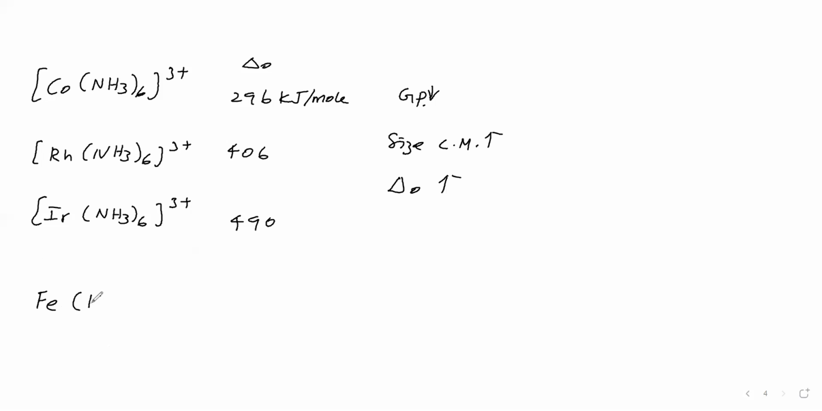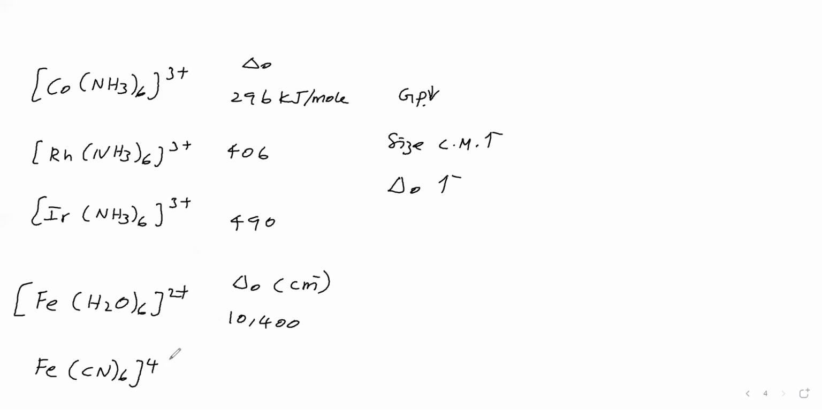Now we will take the complex [Fe(H2O)6]2+. We will take delta naught in terms of wave number, therefore the unit is per centimeter. The crystal field splitting energy is 10,400 per centimeter. We will take another complex, [Fe(CN)6]4-. Here delta naught is 32,850 per centimeter. Here the central metal is Fe, here also Fe, and the oxidation number is +2 in both.